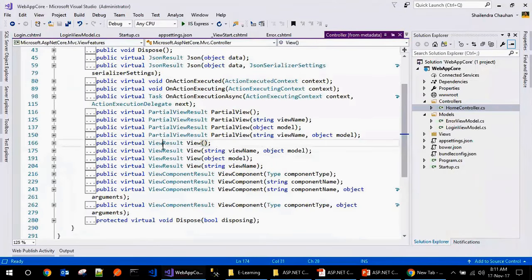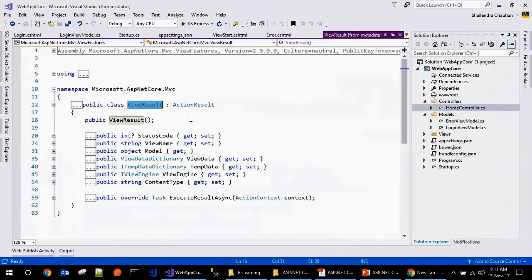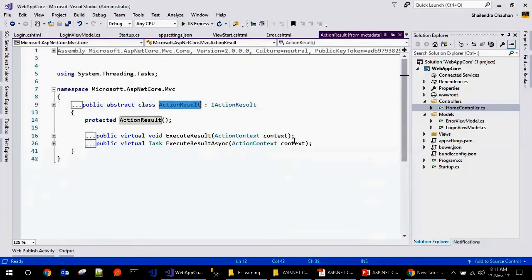So if you see, this is the ViewResult class, and here we are inheriting ActionResult, and ActionResult is implementing the IActionResult interface. So it's up to you whether you want to inherit from ActionResult or implement IActionResult. Both will do the same thing. So I'm skipping this implementation. I'm directly using IActionResult so that I can make it better.